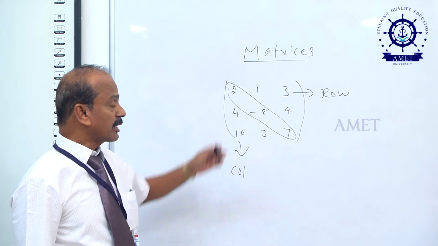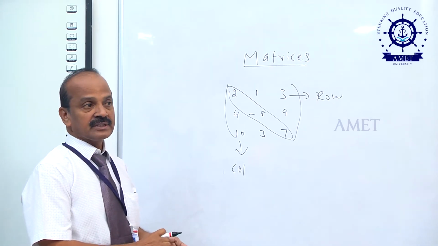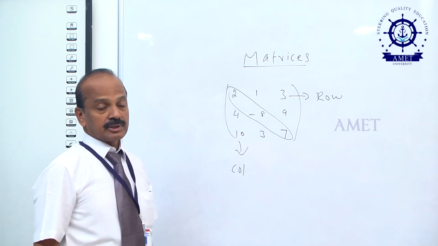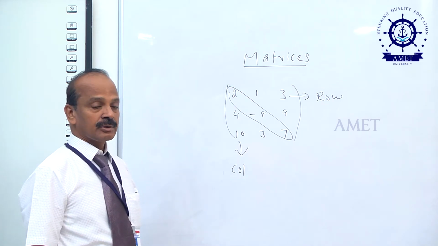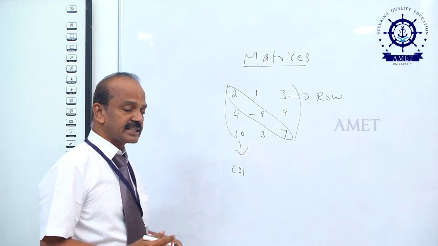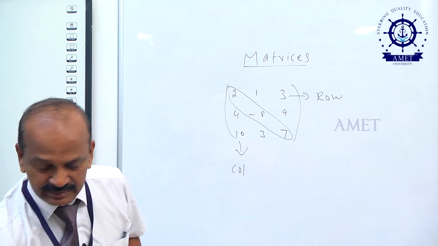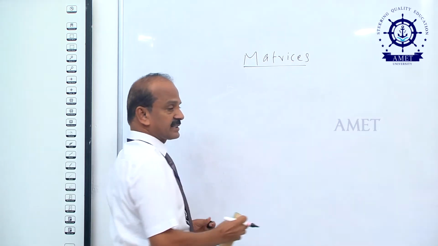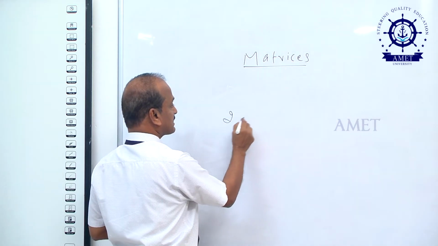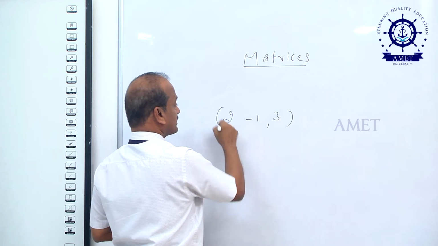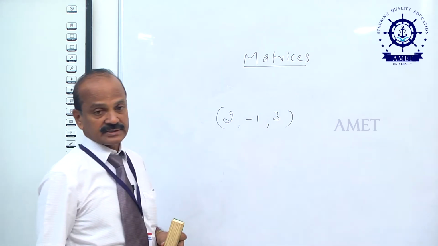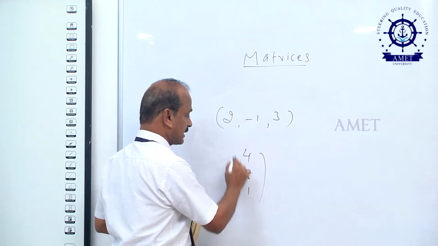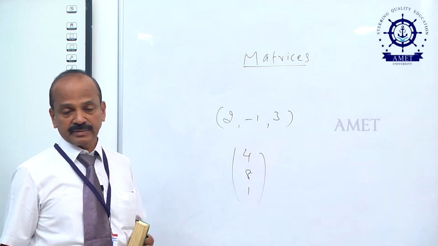This is called a square matrix. What is the meaning of square matrix? If the matrix has number of rows equal to number of columns, then the matrix is called a square matrix. There are different kinds of matrices. First, row matrix. What is the meaning of row matrix? If the matrix has only one row, then the matrix is called a row matrix. If the matrix has only one column, then this is called a column matrix.